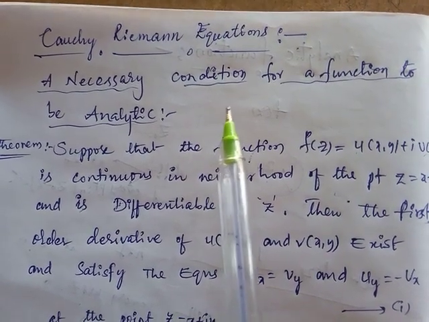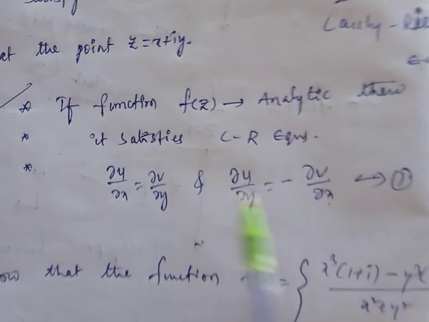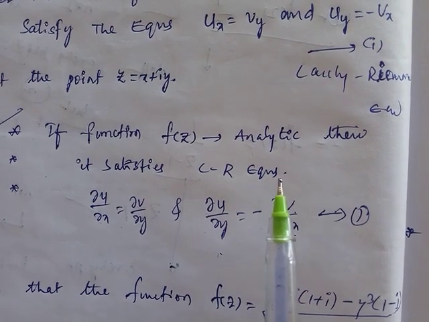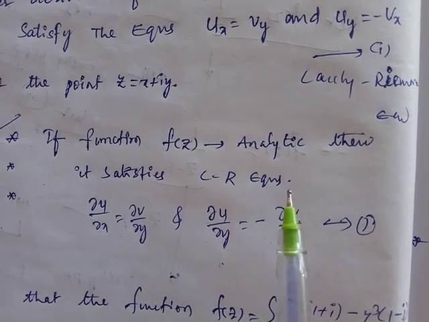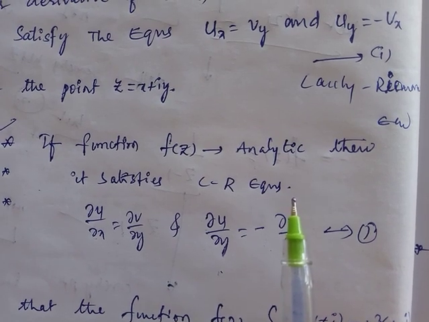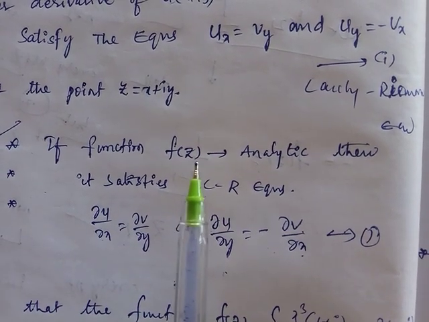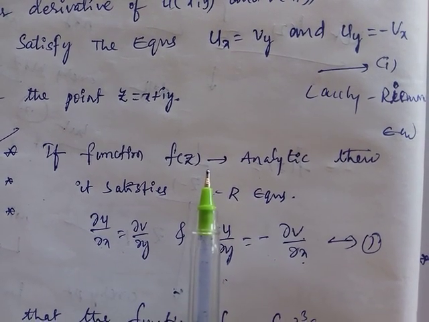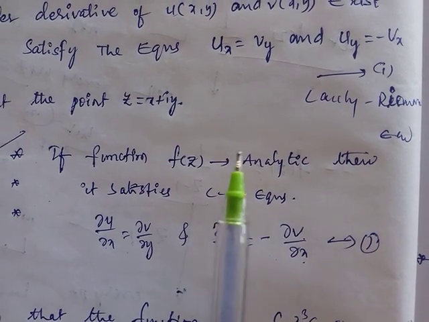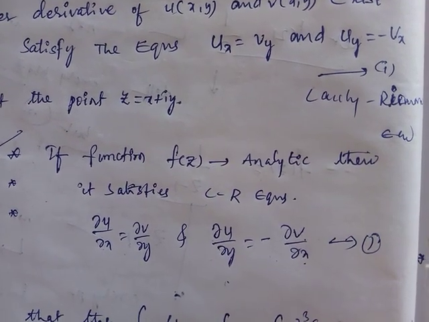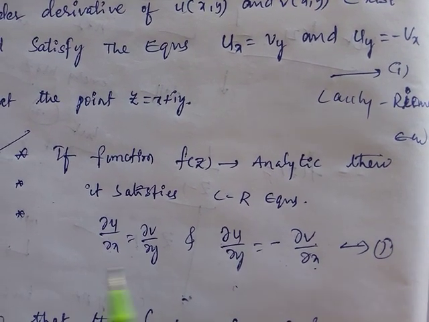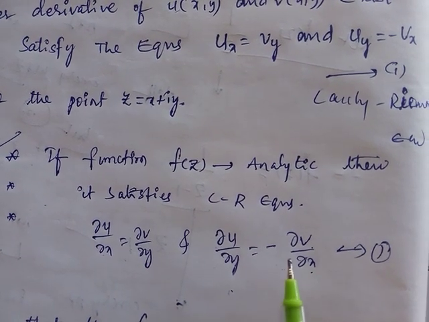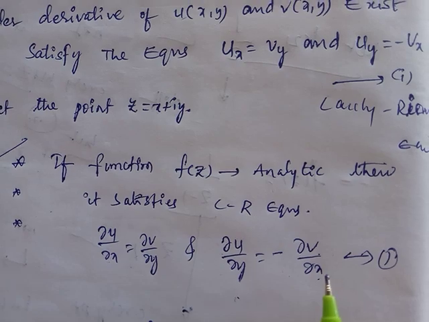The necessary condition is: if the function f of z is analytic, then it satisfies the Cauchy-Riemann equations. What are the Cauchy-Riemann equations? They are the relation between the real and imaginary parts of a complex function. f of z is a complex function which we usually denote as u plus i v, where u is the real part and v is the imaginary part. That relation is dou u by dou x equal to dou v by dou y, and dou u by dou y equal to negative dou v by dou x. This relation is called the Cauchy-Riemann equations.